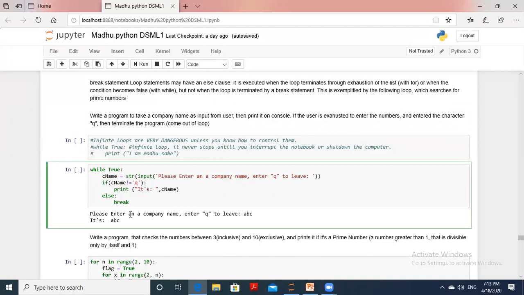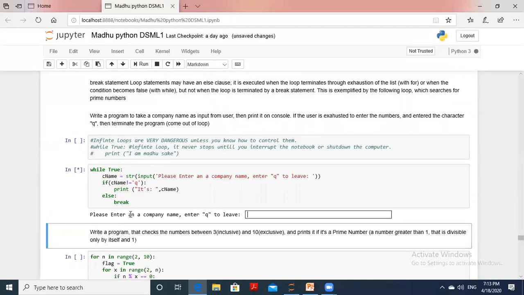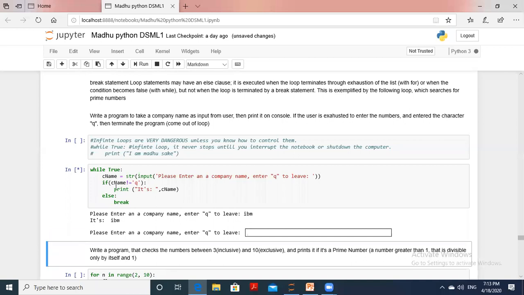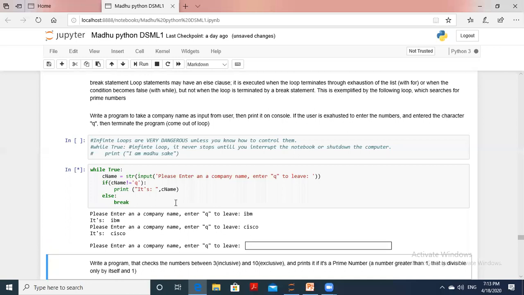So let's see this execution again. Now see that a star mark is coming. That means these instructions are still under execution. If you enter IBM here, IBM is not equal to Q, so it is true and the name will be printed. Next, enter Cisco as the company name. Again, Cisco is not equal to Q. Again, if you enter another company like ABC,